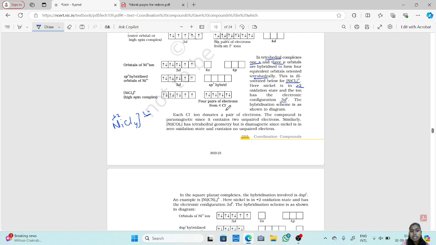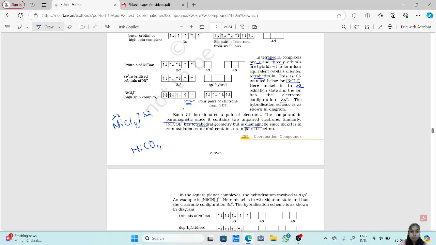Now each Cl ion donates a pair of electrons. The compound is paramagnetic since it has 2 unpaired electrons. Now these 2 will be unpaired, right? So it is paramagnetic in nature. Similarly, Ni(CO)4 has a tetrahedral geometry but is diamagnetic since nickel is in zero oxidation state and contains no unpaired electrons.